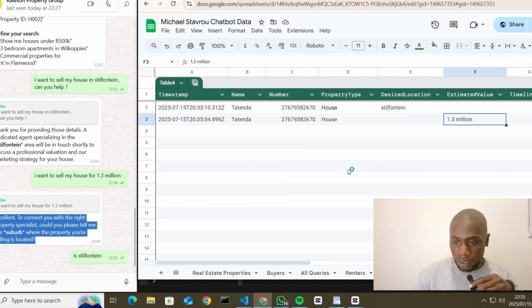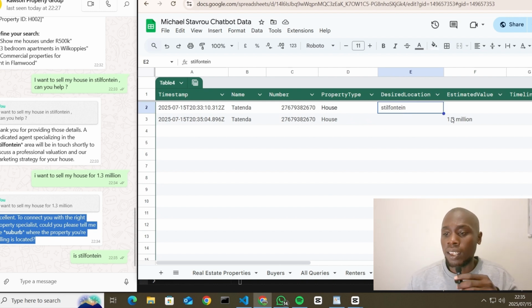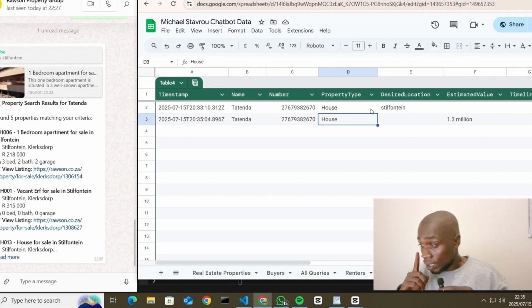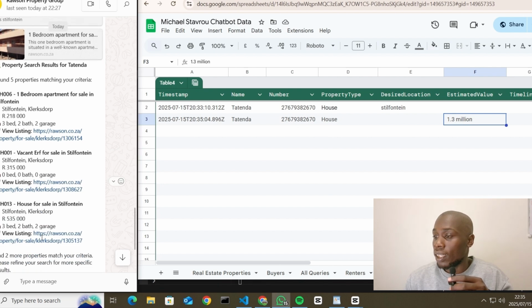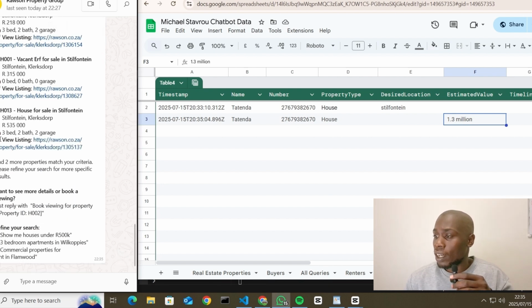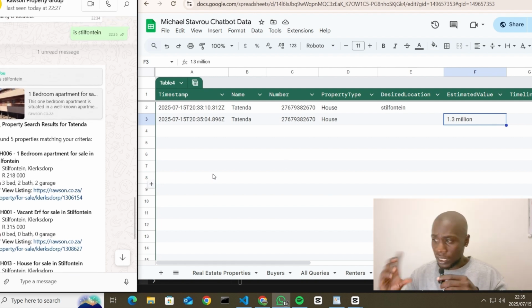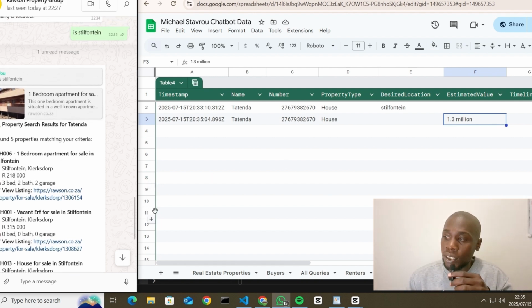Yes, it's Stilfontein. So now it wants the... So we just have to improve the memory. So there we go, house 1.3 million, and then it's going to come. So we just have to train it. But the most important thing is that it's extracting the most important things here. And now there's just a bit of error, but we can refine this.